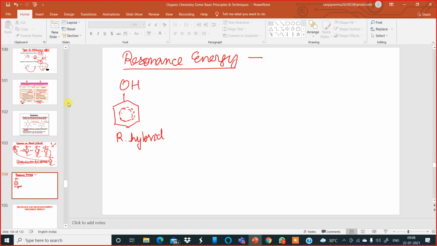Now, this resonance energy is defined as the difference between the energy content of the resonance hybrid and the energy content of the canonical structure. Canonical structure means any structure of this compound which possesses the least energy. So whatever difference is there, that is called resonance energy, the energy with which the pi electrons are moving round and round. So that was all about resonance and resonance energy.